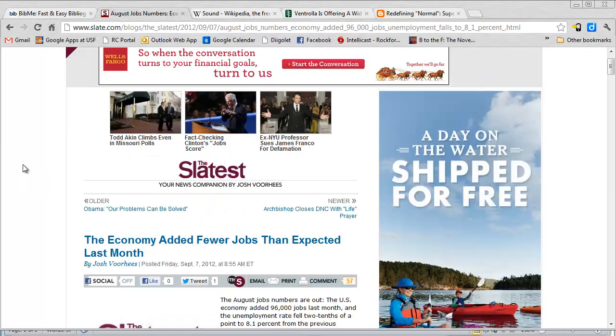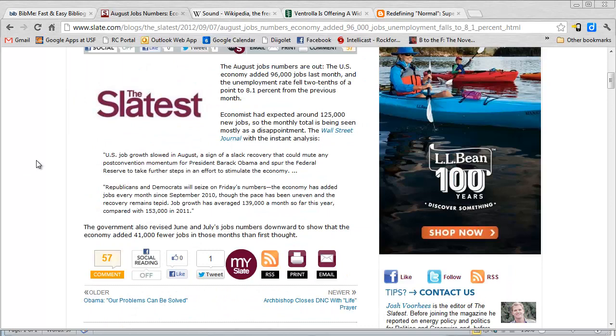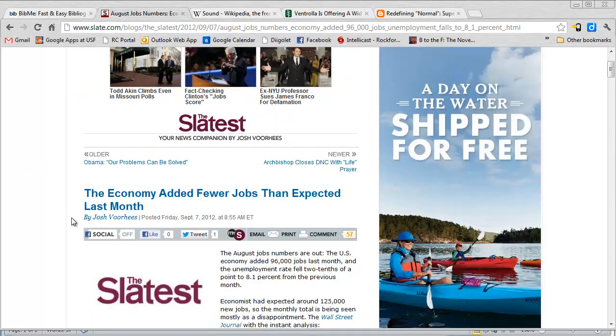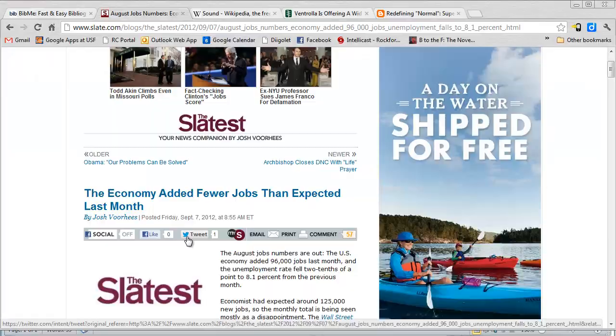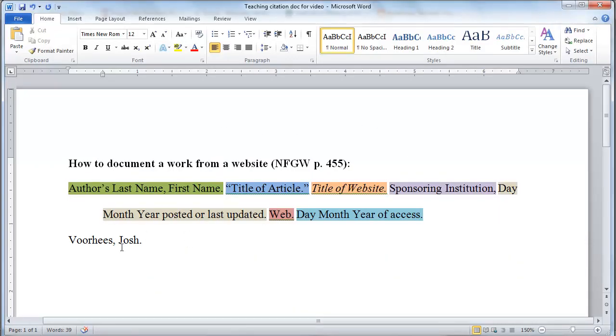Say I found this article from the website Slate. Okay, well, we know first I'm going to start with the author. It's Josh Voorhees. So I'm going to type Voorhees, Josh. I'm going to go back and forth a couple times to make sure I spelled it right. Yes, I did. You see what I'm doing here? Author's last name, first name, period. Awesome. Okay, title of the article in quotation marks.